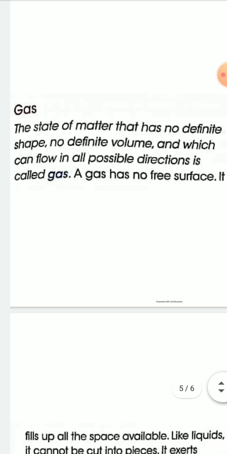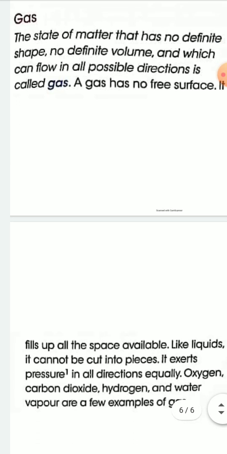And the next state of matter is the gaseous state or gas. What is the gaseous state? The state of matter that has no definite volume, no definite shape, but a definite mass. You have to remember all states of matter have a definite mass.